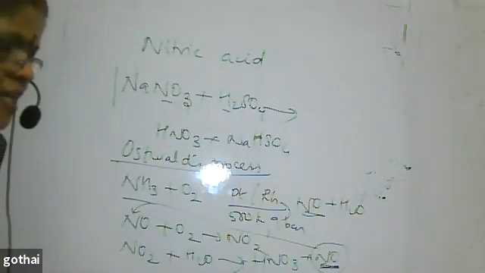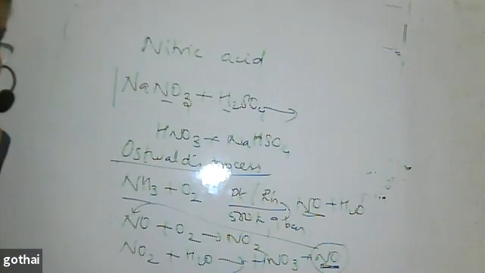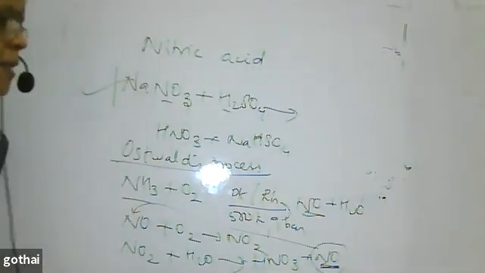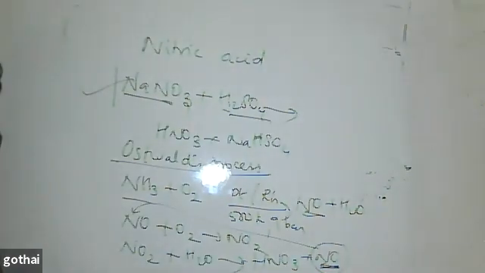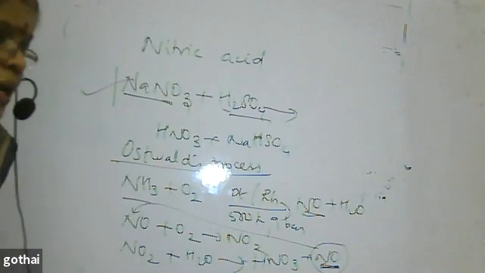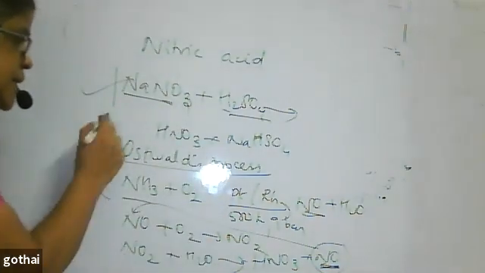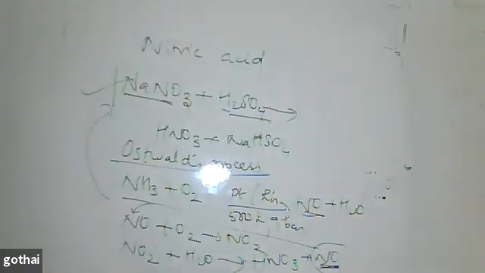When they ask for manufacture, and when they ask for preparation, this is the laboratory preparation. These are the chemicals which are easily available in the laboratory. So when they ask for preparation or commercial manufacture, the equation has to be written accordingly. Interchange cannot be done. Keep that in mind. Shall I pass on to the properties?